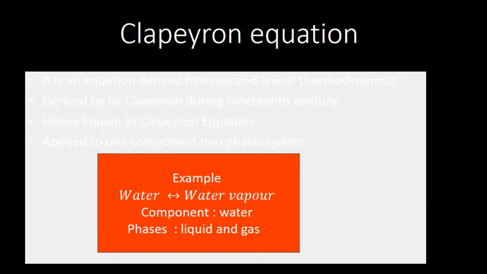That is why it is known as the Clapeyron equation. It can be applied to one component two phase systems. For example, if you take water and water vapor in equilibrium, it's one component. The component present is water, H2O. The phases are both liquid and gaseous.